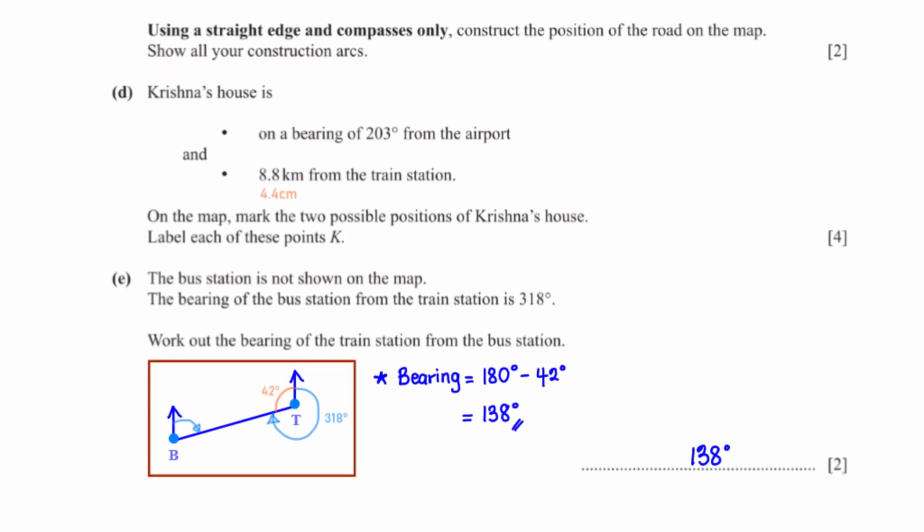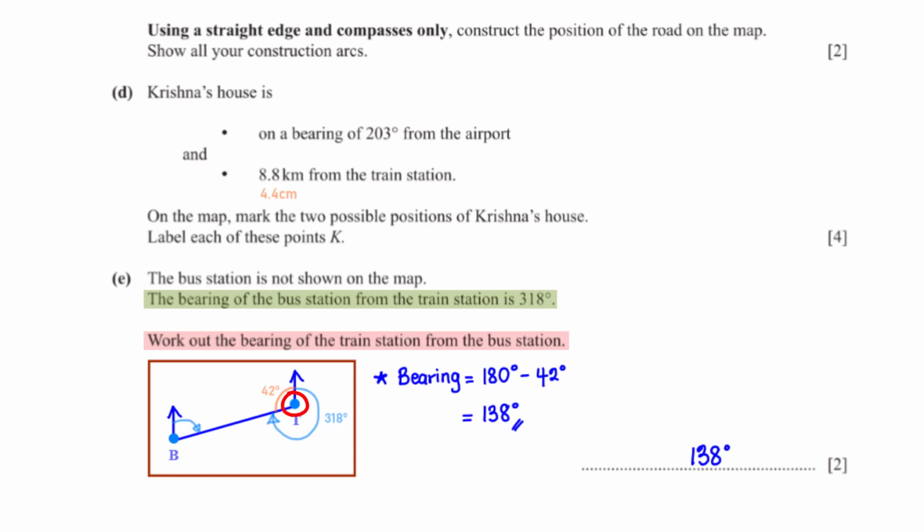The bus station is not shown on the map. The bearing of the bus station from the train station is 318 degrees. Work out the bearing of the train station from the bus station. In the illustration, we've marked the bearing of the bus station B from the train station T, which has been given as 318 degrees. We've also marked the bearing of T from B, which is what we are finding.